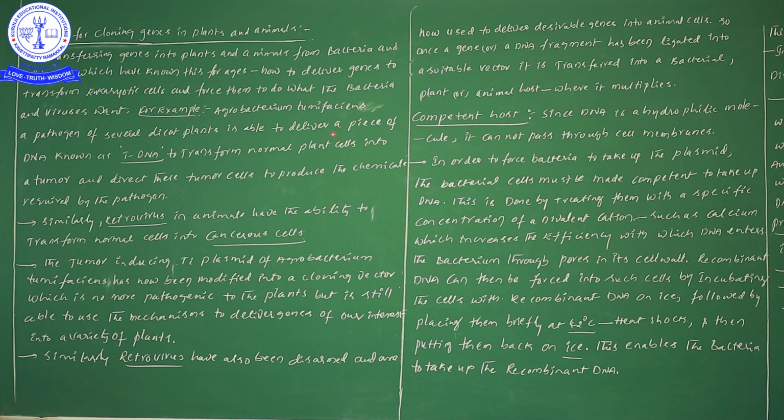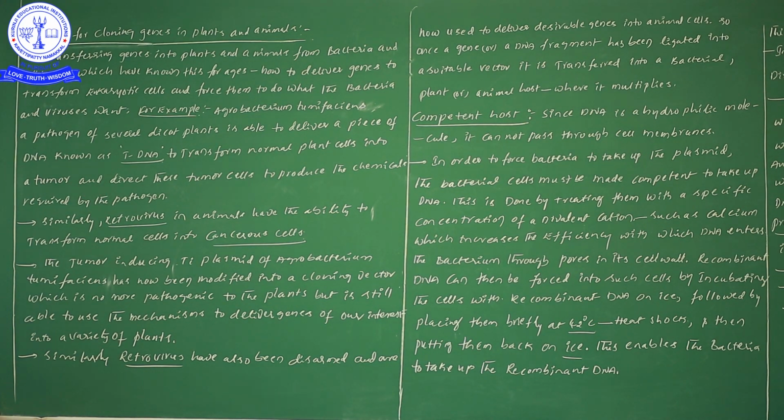Suppose you have a desirable gene. We can deliver that desirable gene by using Agrobacterium tumefaciens. The DNA fragment we deliver through it, the foreign DNA with special characters, is called T-DNA, to transform normal plant cells into tumor cells. When this T-DNA enters the normal plant cells, the normal cells are converted into tumors.